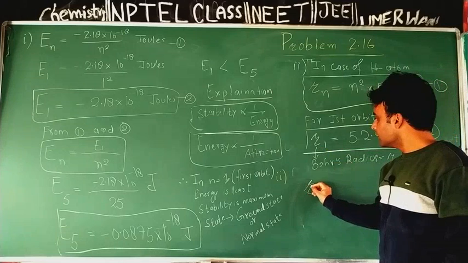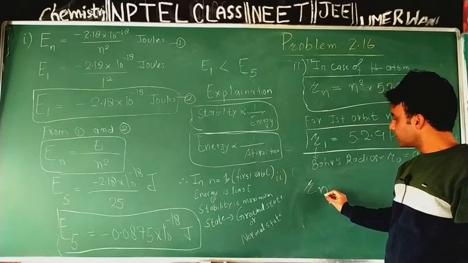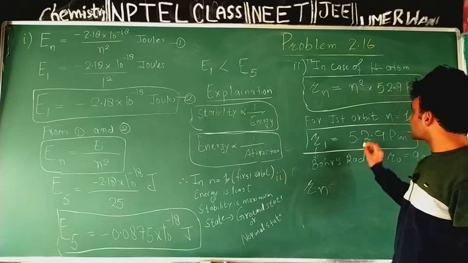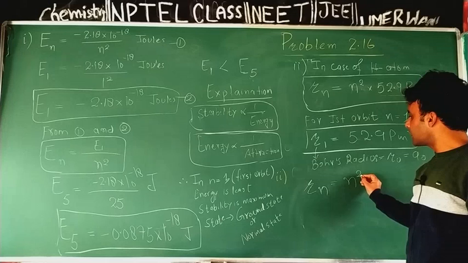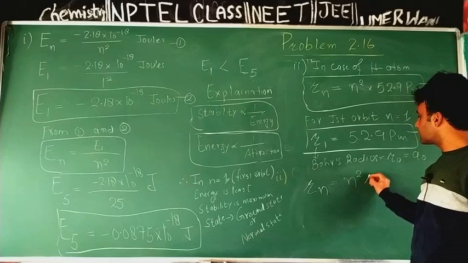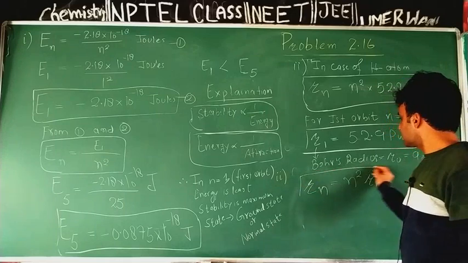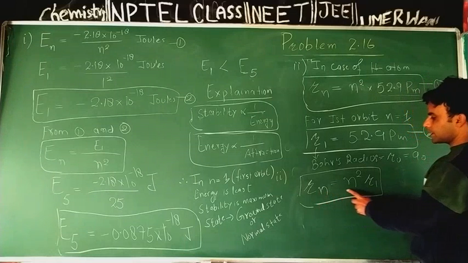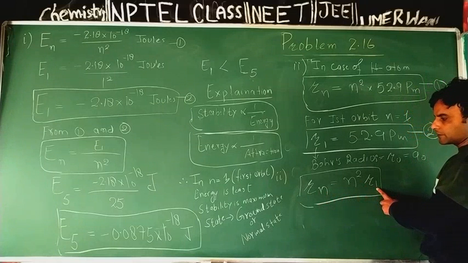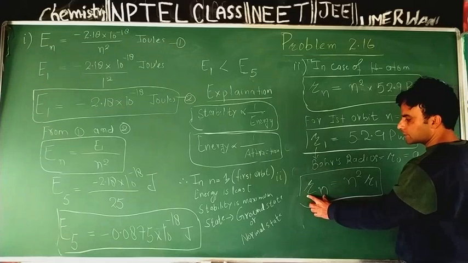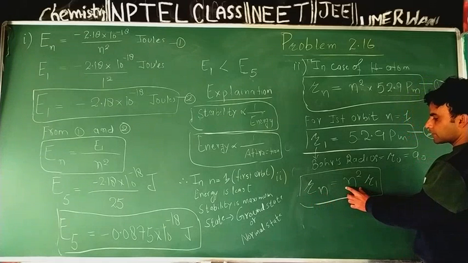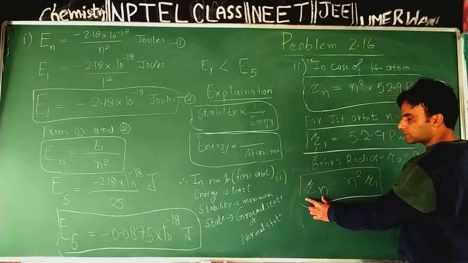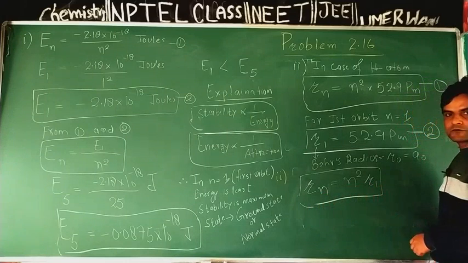Therefore, what is the relation between radius of nth orbit of hydrogen atom and radius of first orbit of hydrogen atom? Rn will be equal to n square into R1. This equation gives me the relation between radius of any nth orbit and radius of first orbit. On this basis, I can say radius of second orbit is 2 square, that is 4 times greater than radius of first orbit. Radius of third orbit is 3 square, 9 times radius of first orbit.